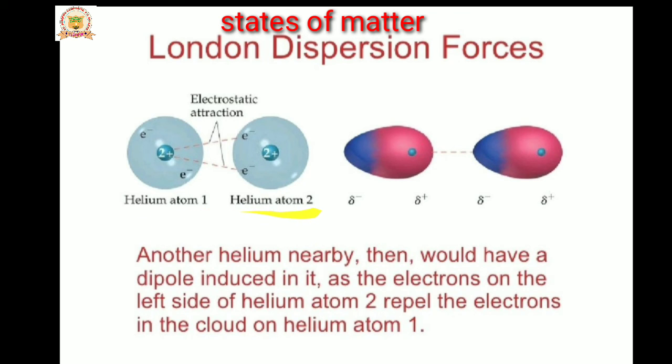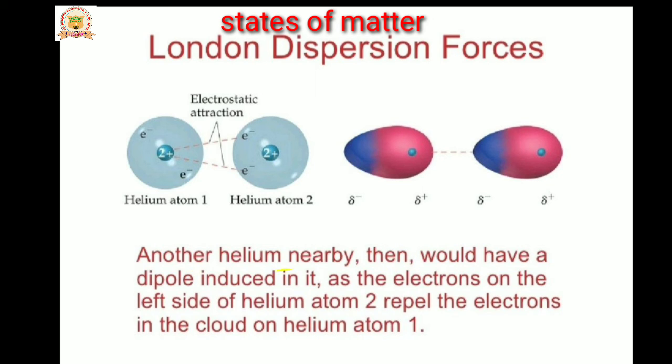Consider the London dispersion forces existing between two helium atoms. Whenever at a particular instant the electron density moves towards one end of the helium atom, one side creates a partial positive charge and the other side creates a partial negative charge. Similarly, in the other helium atom, one side has a partial negative charge and the other a partial positive charge. The interaction between the positive end of one and the negative end of the other creates an electrostatic attraction, resulting in the formation of the London dispersion forces.